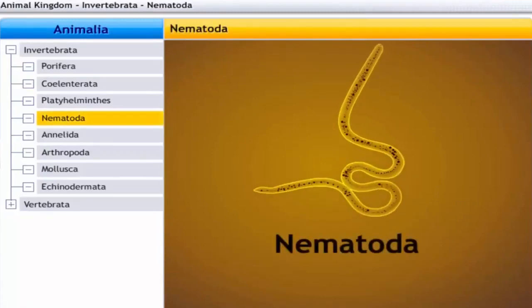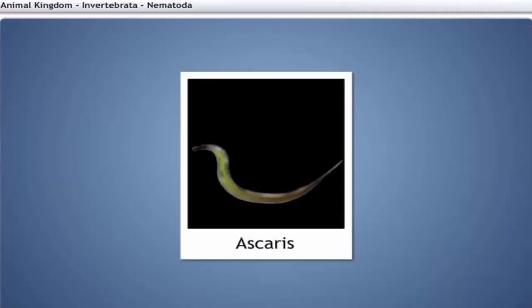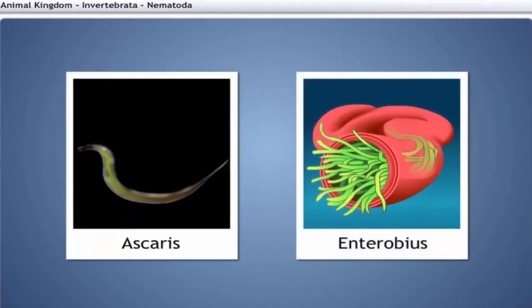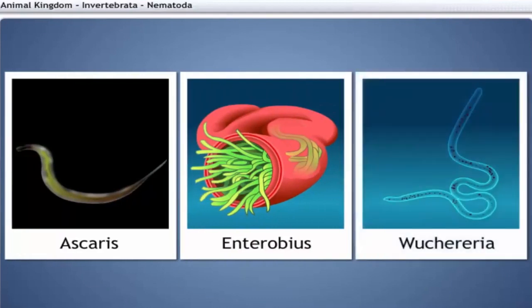Nematoda get their name from two Greek words, nema, which means thread, and oid, which means like. The phylum Nematoda includes Ascaris, Enterobius, and Wuchereria.